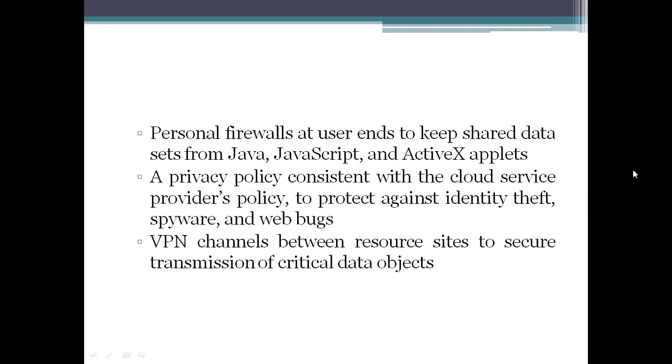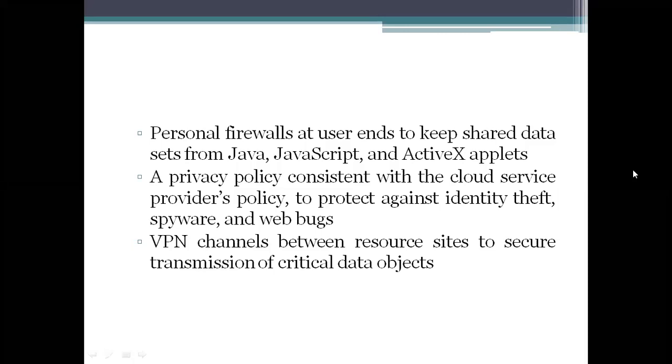Private network means whenever you are transmitting your data or processing anything, it has to be on your private network. There is also a private network when you are accessing a Google private window. There is an option to make things more secure by using VPN channels or the VPN network.